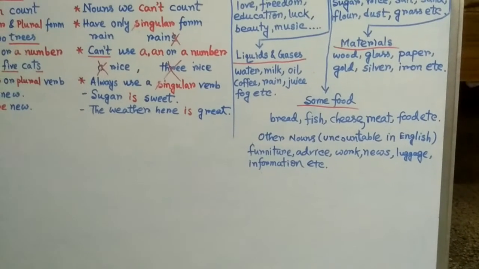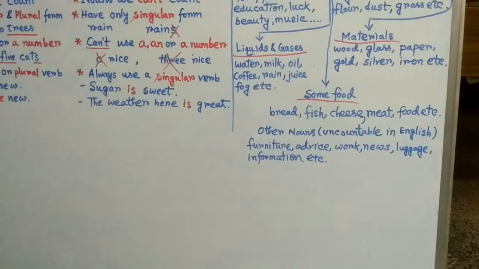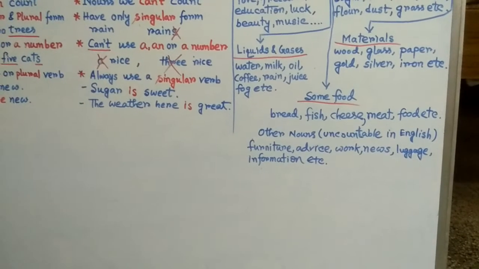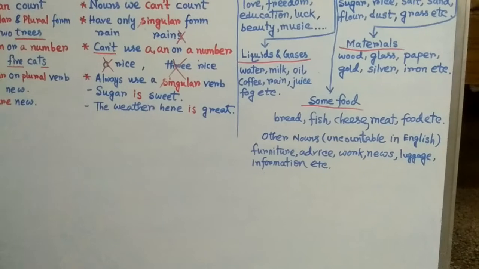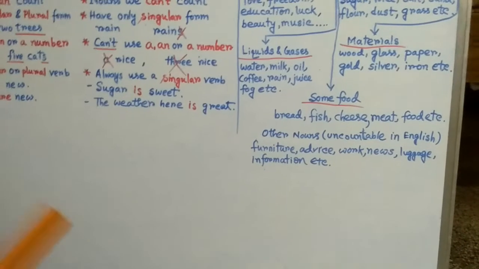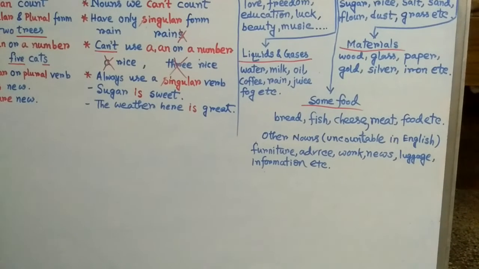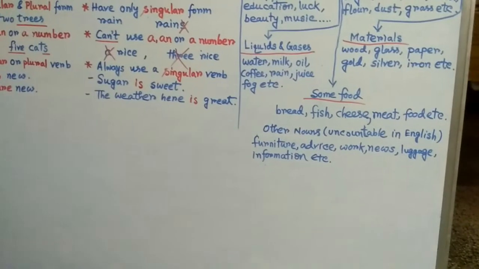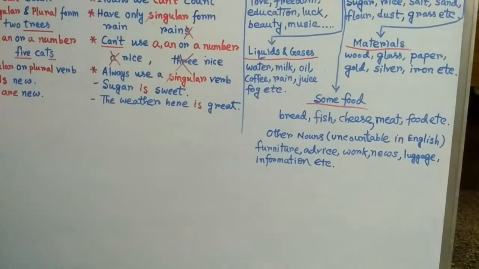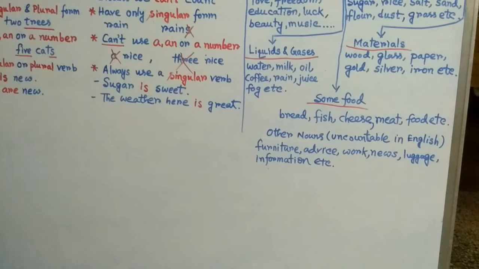Okay? So bread is uncountable. We can count slices of bread. So here we are counting the number of slices, not the bread. The same with loaves. Loaf is also one kind of bread. Loaves of bread.